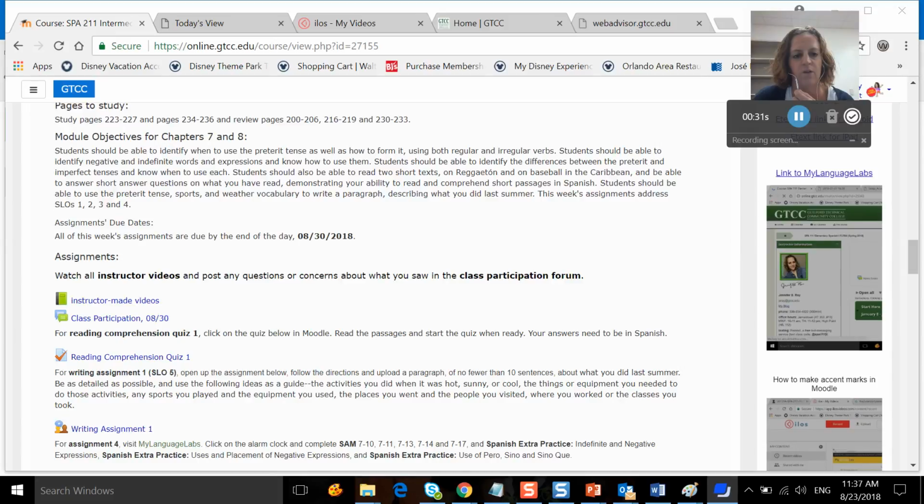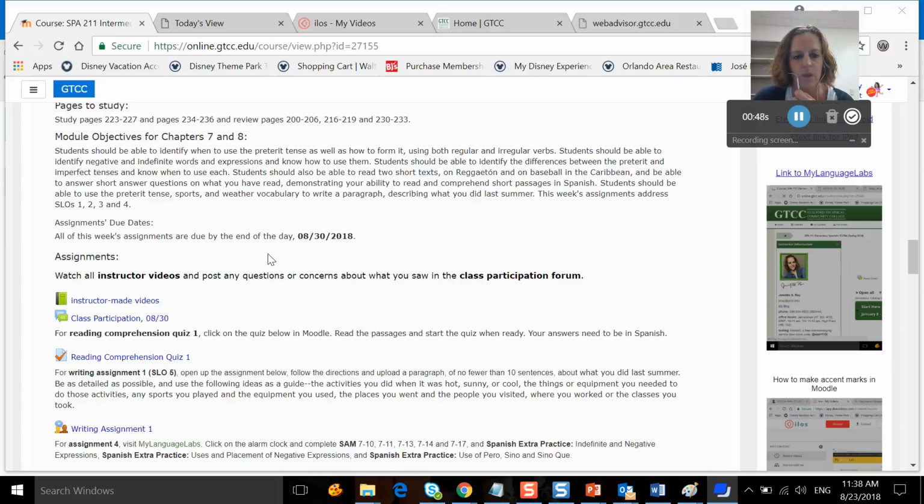You should be able to identify when to use the preterite tense as well as how to form it using both regular and irregular verbs. You should also be able to identify negative and indefinite words and expressions and know how to use them. You should be able to identify the differences between the preterite and the imperfect tenses and know when to use each.